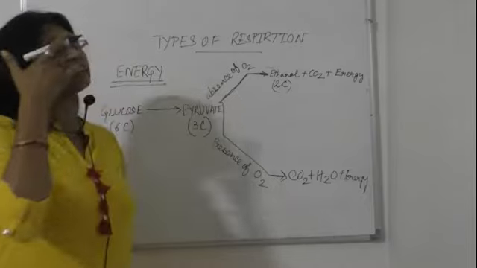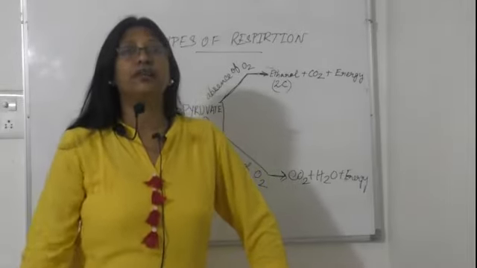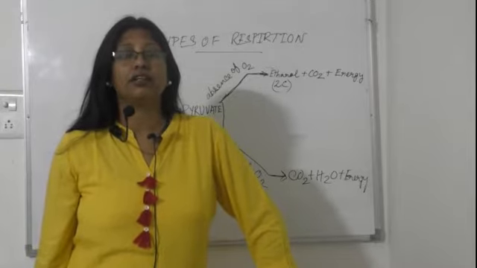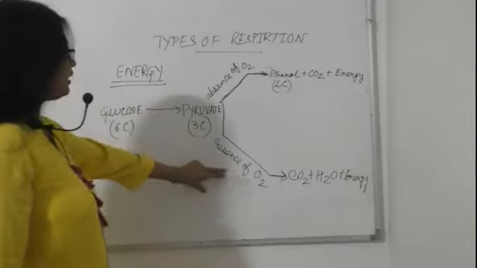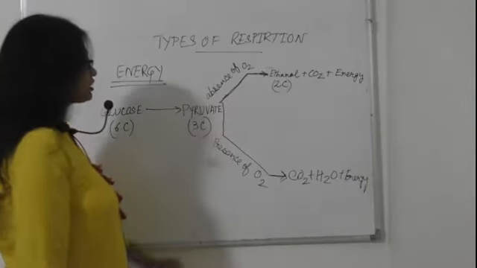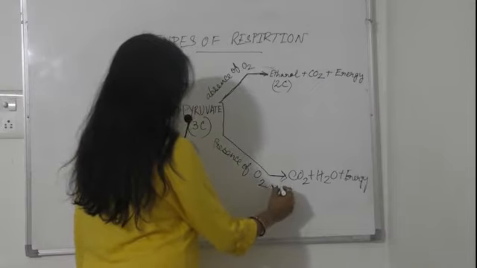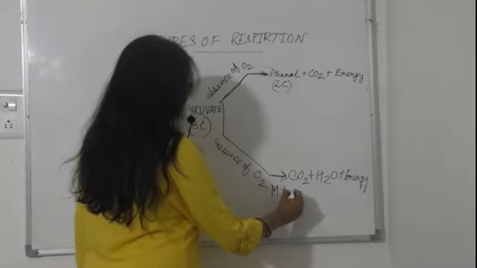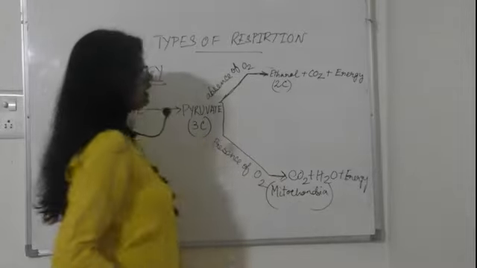Now you can ask at which places, at which organ actually, it will happen. When there is presence of oxygen, it will happen in the mitochondria of the cell.